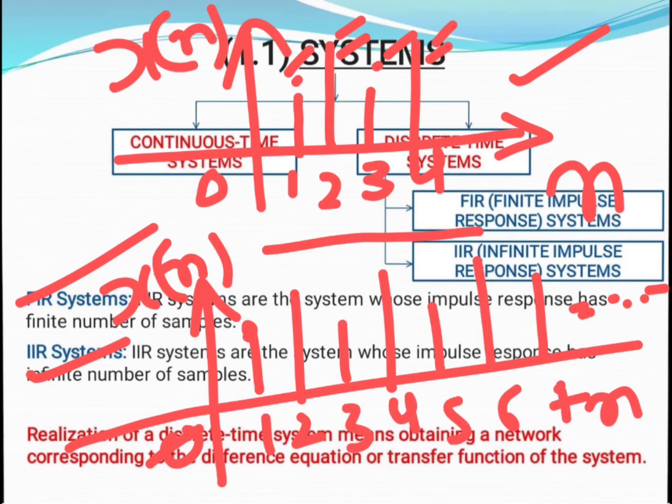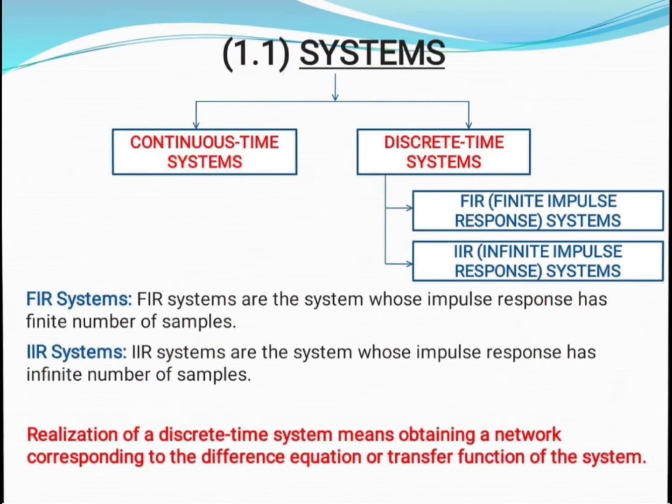The dashes indicate that the response has an infinite number of samples. So when our system has a finite number of samples, we say it is an FIR system. When we have an infinite number of samples, we say we have an IIR system. So here we realize both the systems, IIR and FIR.